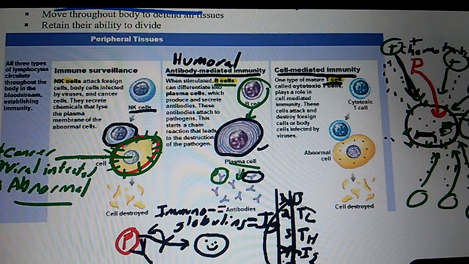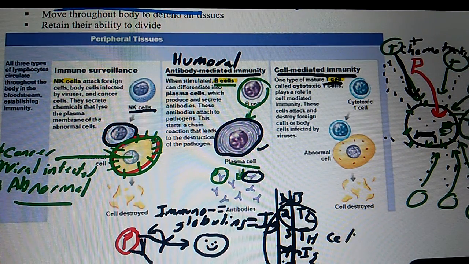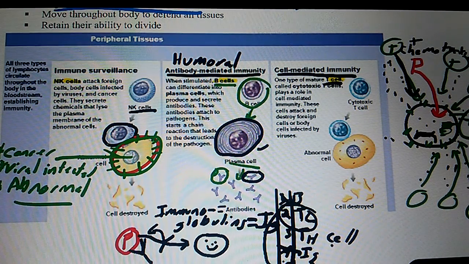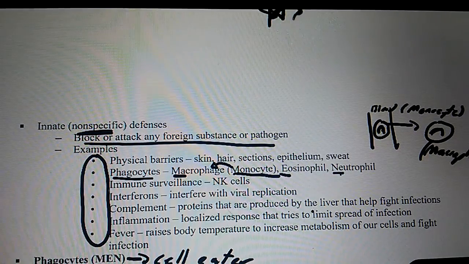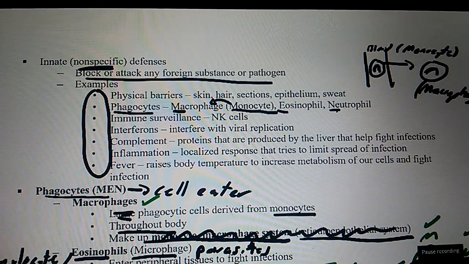So which cell is able to directly kill? And notice I use the word what? Cell. What cell is directly able to kill? And the answer is what? Cytotoxic T cell. Is an antibody a cell? No. So the answer can't be antibody. Okay. Is innate specific or non-specific? Non-specific.